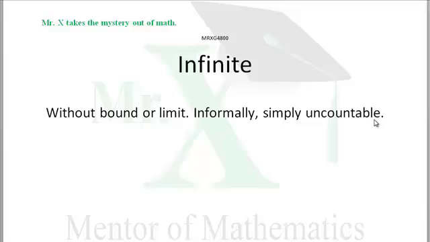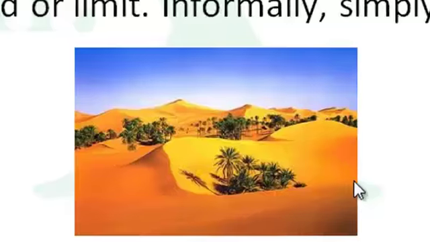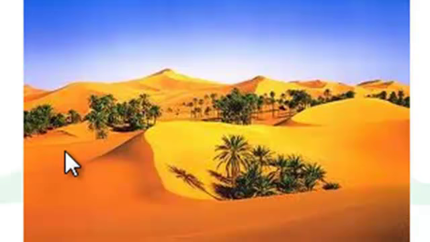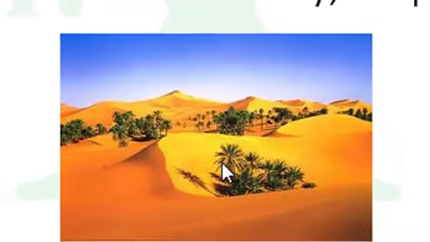Well, that's how we approach it in everyday language. In math, actually, that would be finite. There would be a way to actually count those if we were clever enough to do it. We'd say the number of grains of sand in all the Sahara Desert would be infinite. Well, that's only in informal language. In the language of math, the number of grains of sand in the Sahara Desert would be finite. They'd be countable. It'd take a while. No one person could do it in a lifetime, but there's a finite number of grains of sand in the Sahara Desert. Really? All the grains of sand? Not infinite? No, it'd be finite.